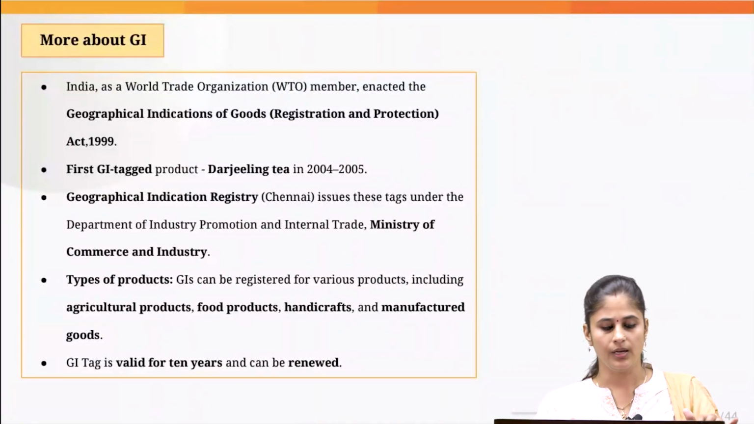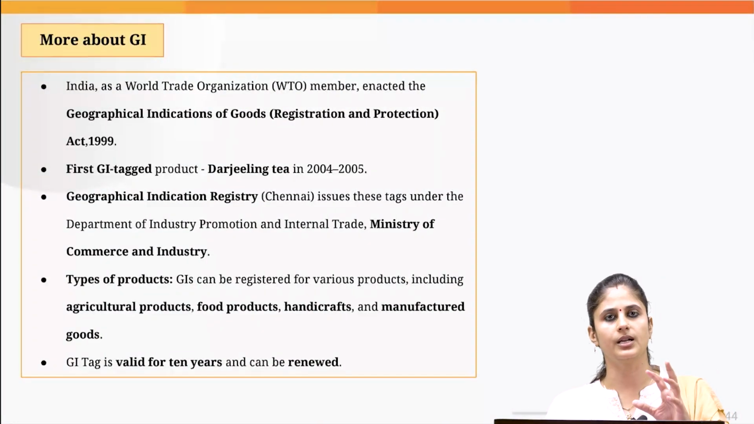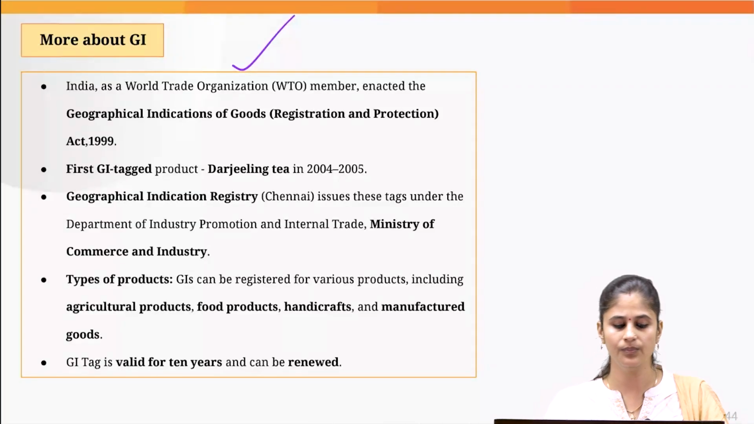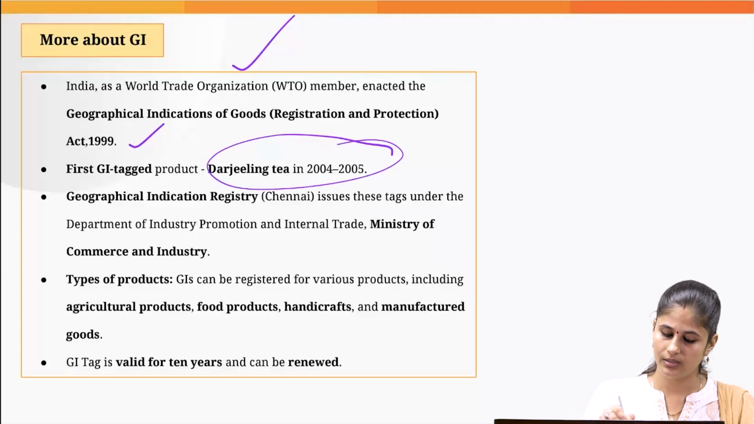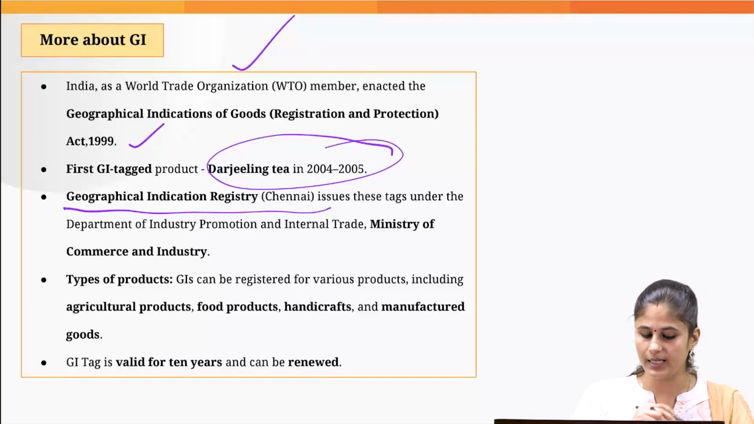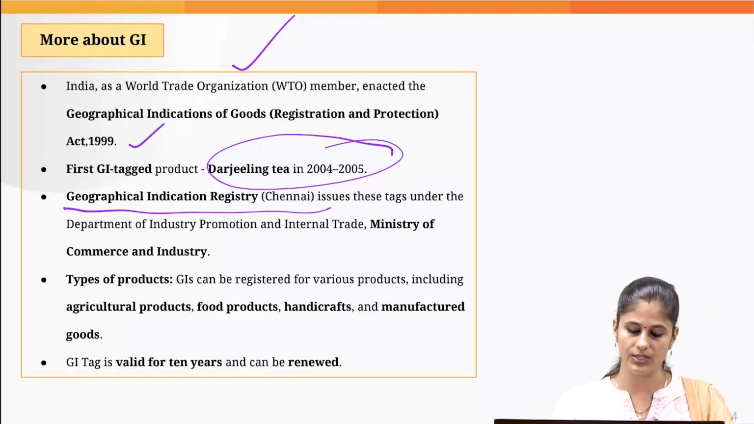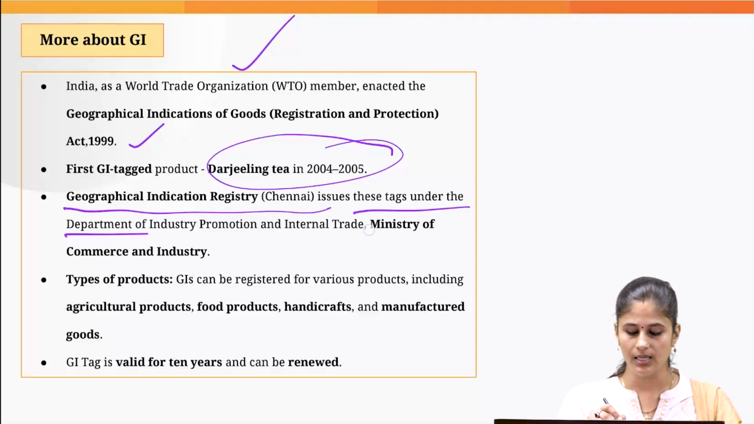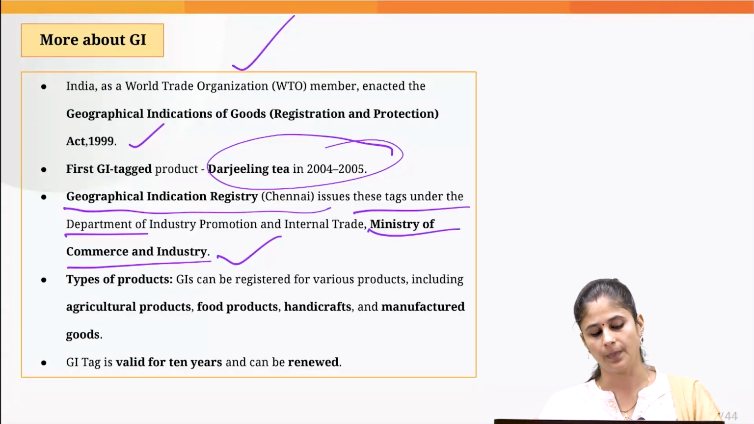Okay. Now let's just note down certain preliminary pointers with regard to GI tag products. Since India is a signatory of WTO, we came up with this act as we have already discussed. The first product to get the GI tag was Darjeeling tea, way back in 2004-2005. We have the Geographical Indication Registry, which is situated in Chennai, which basically issues these tags, and this functions under the Ministry of Commerce and Industry.